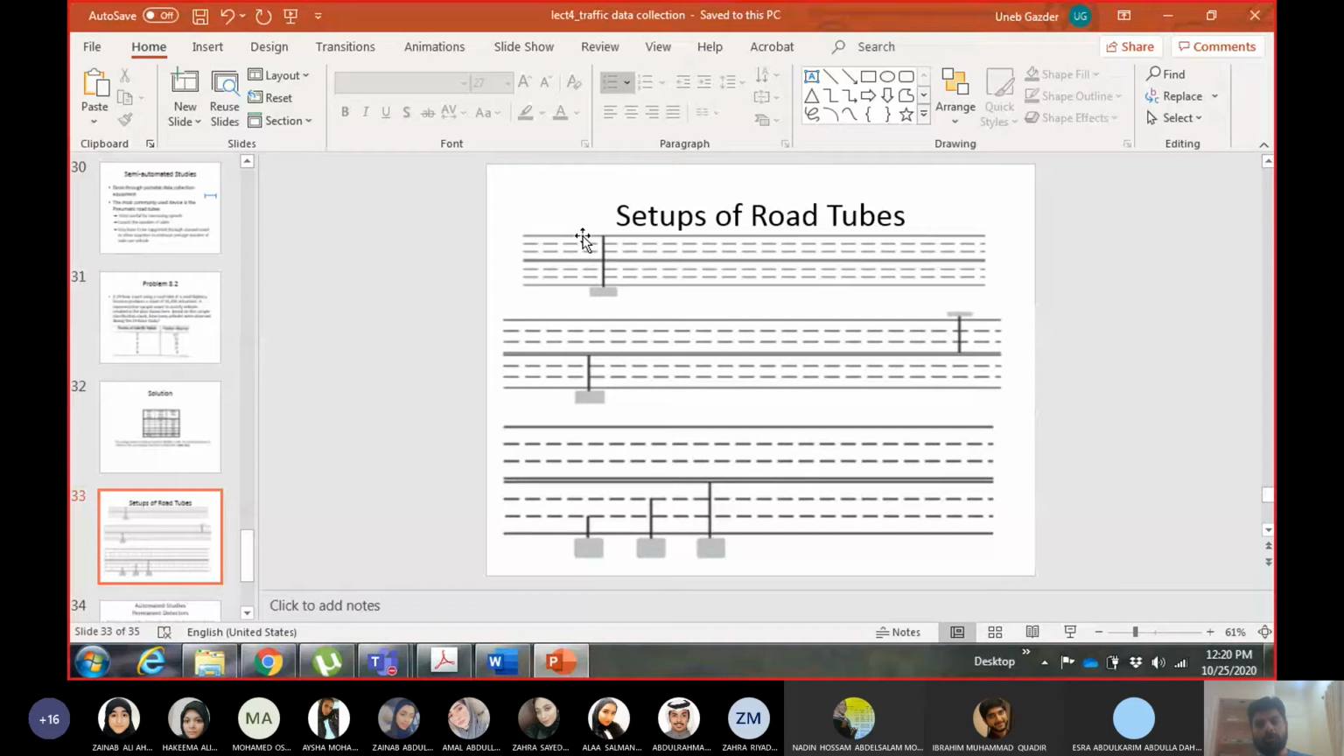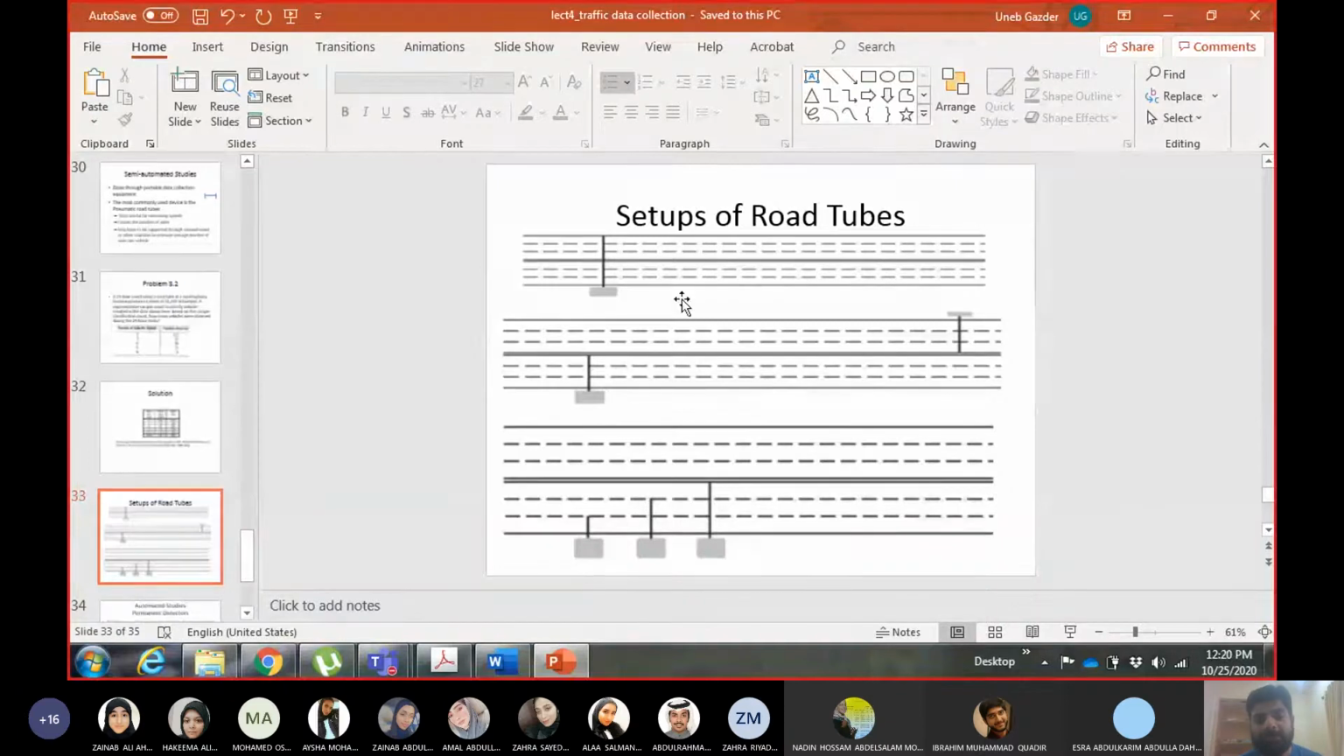This count is normally for daily volumes. I told you daily volumes are taken combined for both directions. So if you want just a daily volume, you can use one road tube, which will go from one direction to the next direction across the whole road. It will be one road tube. So it will give you combined volume for both directions. It can be daily volume or maybe more than that.